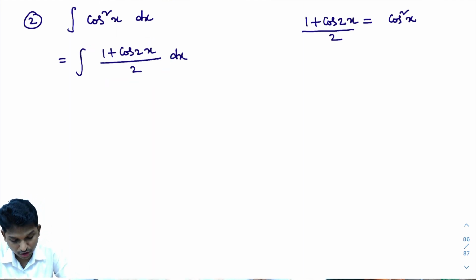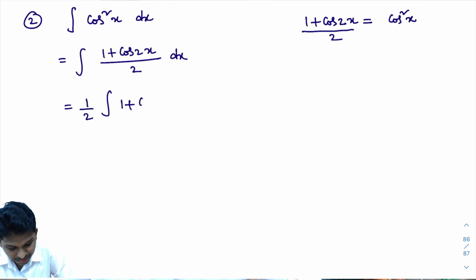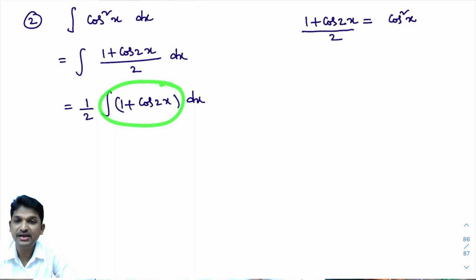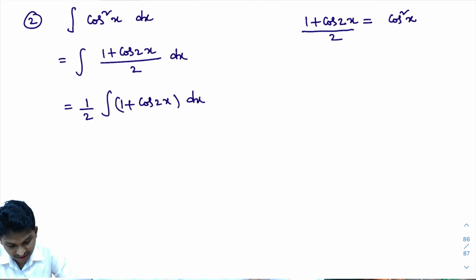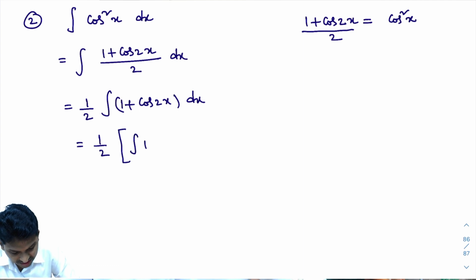Now here the constant is there. I will take that constant outside the integral: 1 by 2 into integral of 1 plus cos 2x dx. Now I need to integrate this one. How to integrate? I integrate each and every term. That equals 1 by 2 into integral of 1 dx plus integral of cos 2x dx.